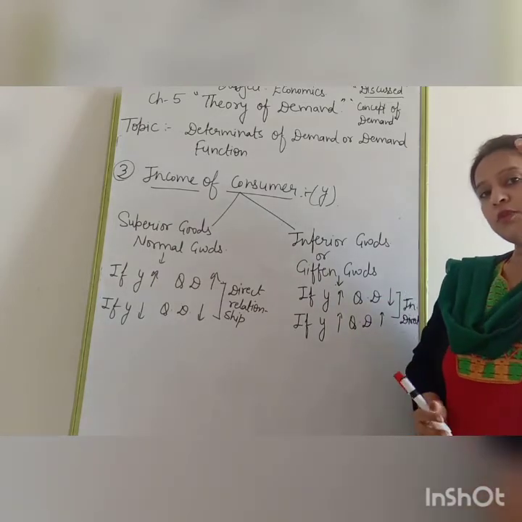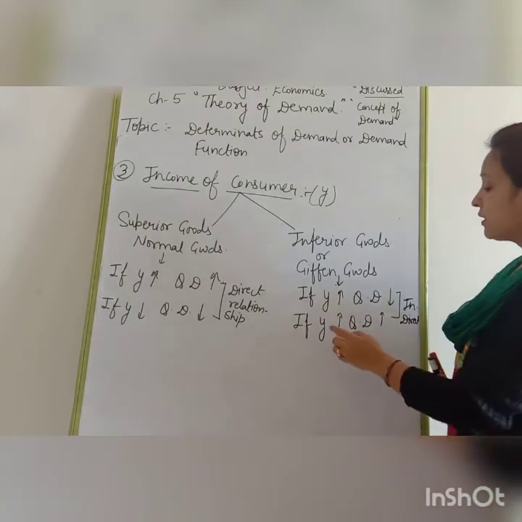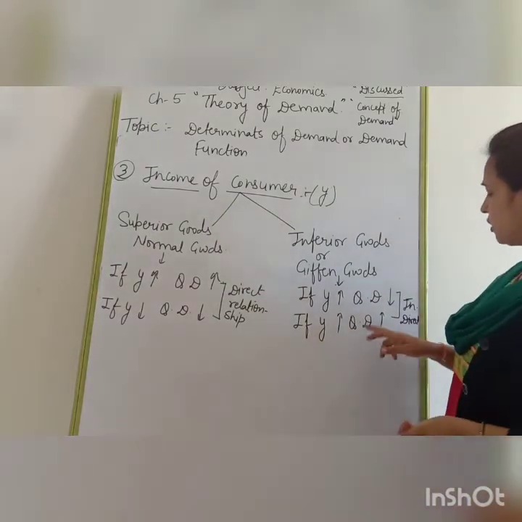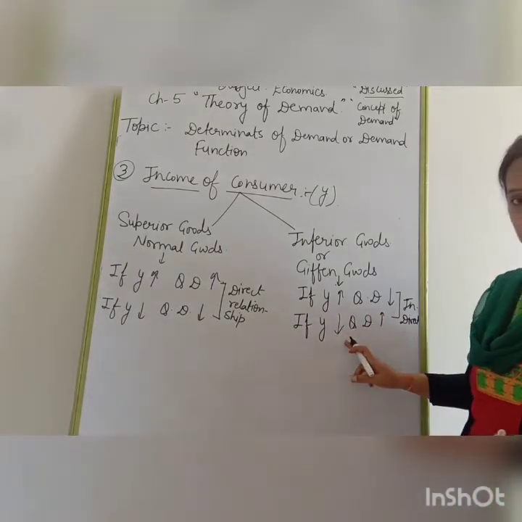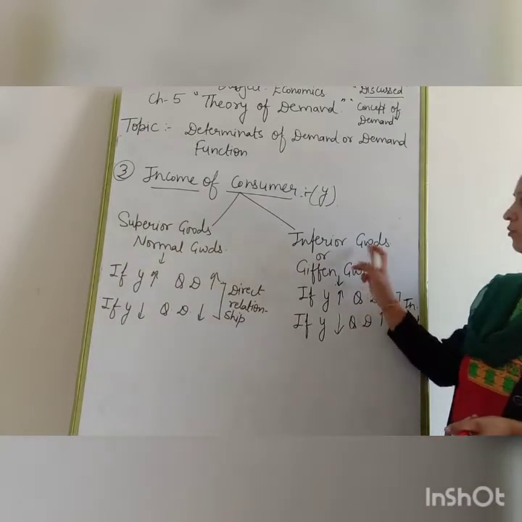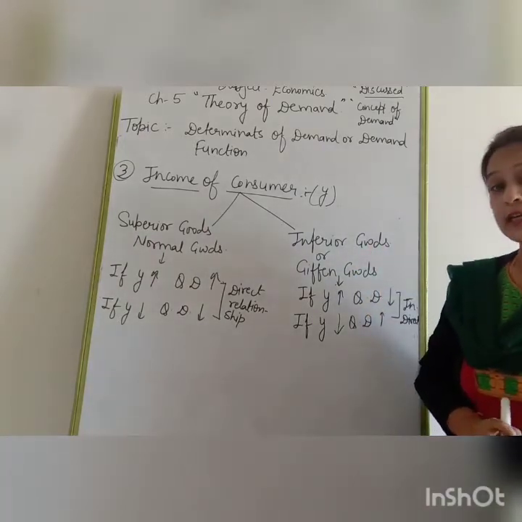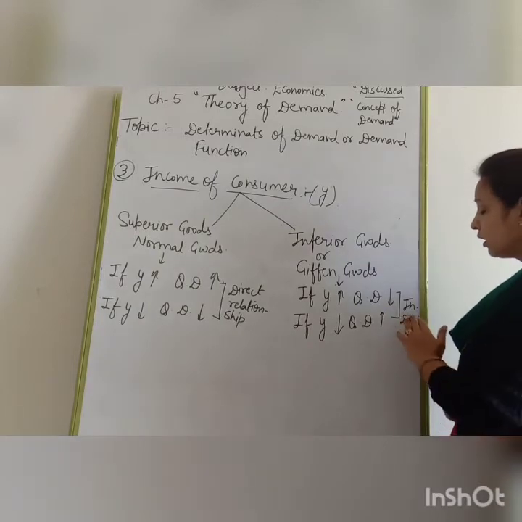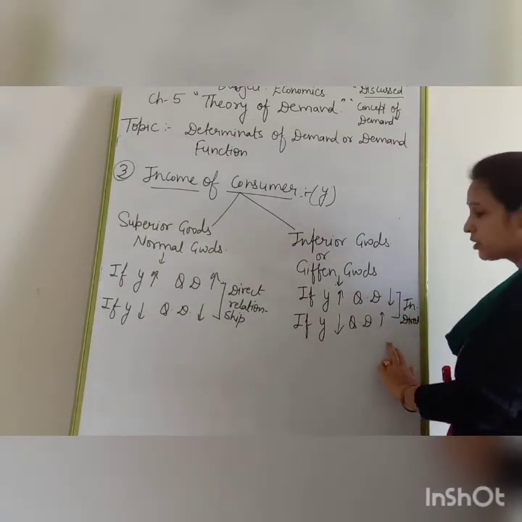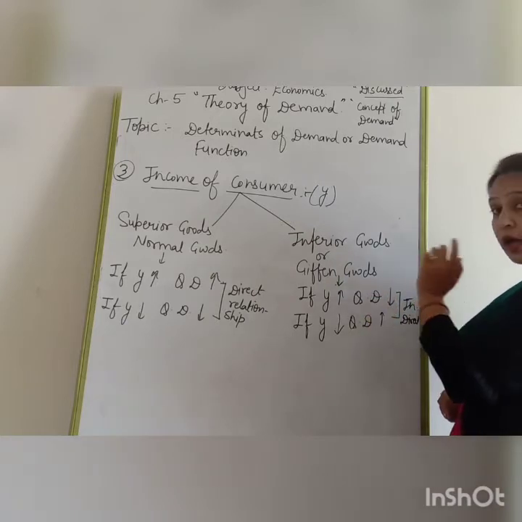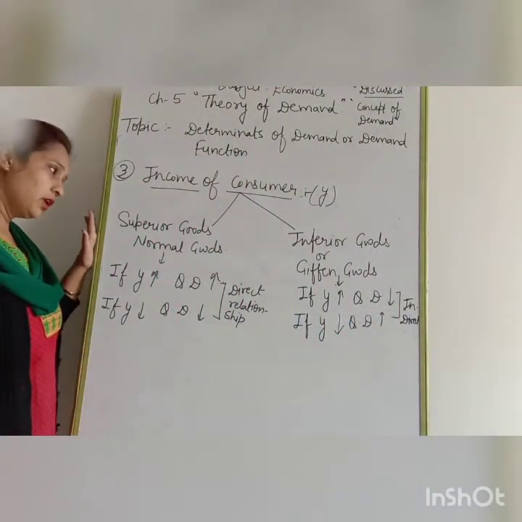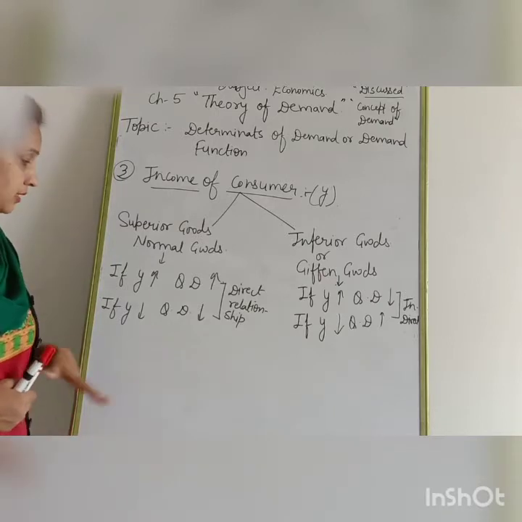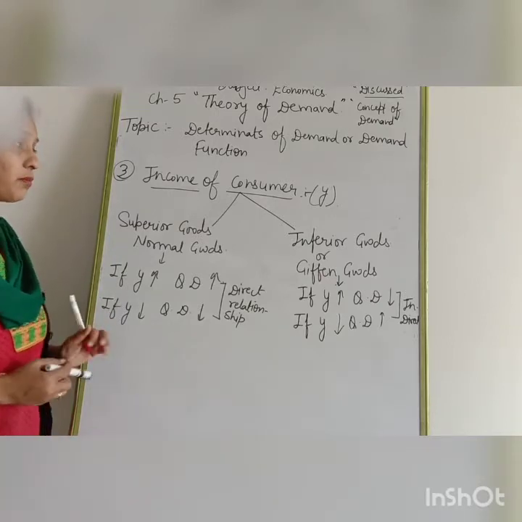Just the opposite, if income of the consumer decreases, quantity demanded of inferior goods will increase. So there is an indirect relationship between income and inferior goods demand, and a direct relationship between income and superior goods. Clear?